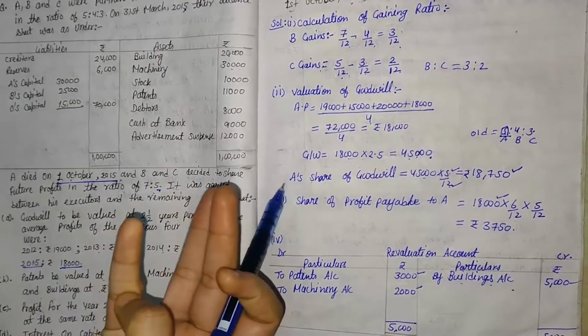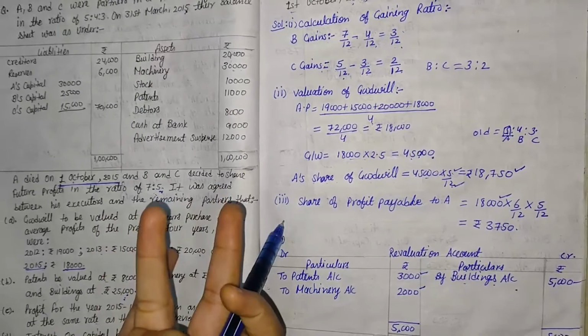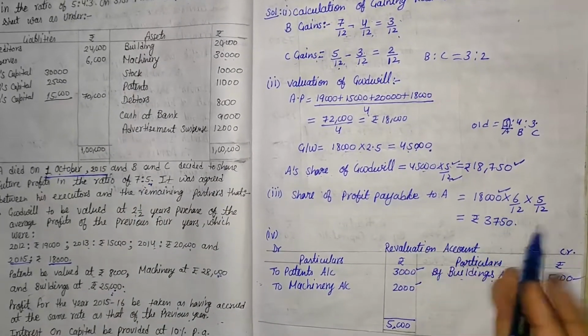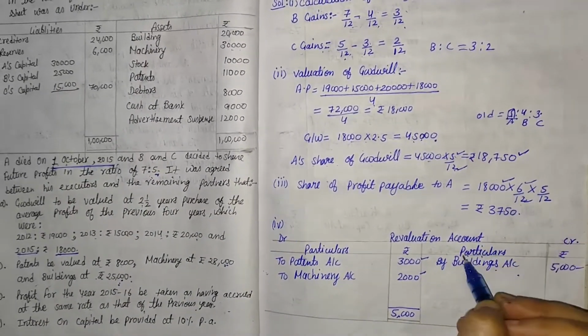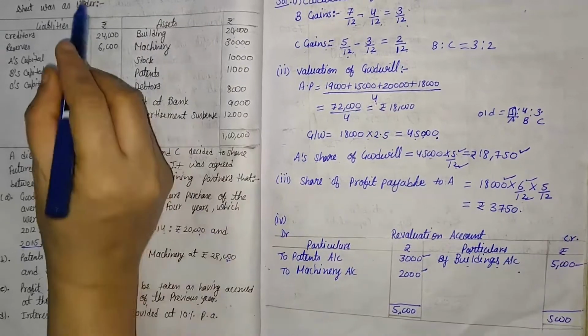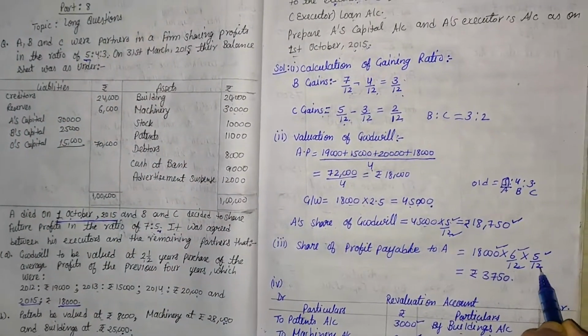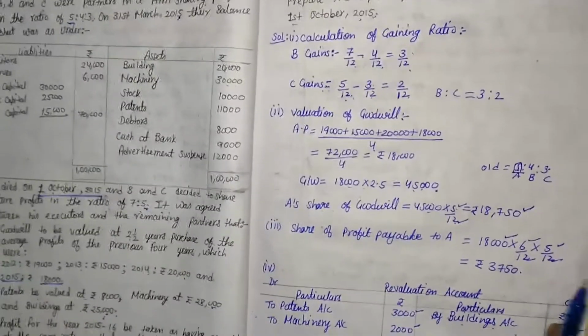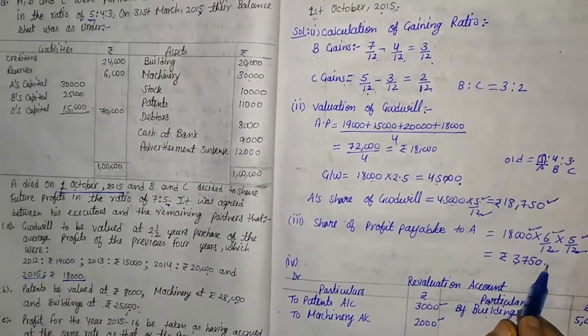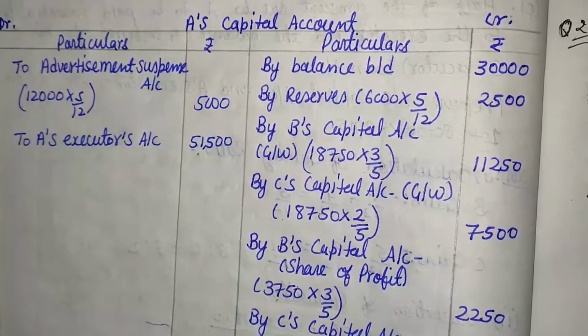So April, May, June, July, August, September. That is 6 months, out of a total of 12 months. And the sharing ratio is 5:4:3. In this, A's share is 5. So 5 by total 12. After that, we get A's share of profit, that is 3,750.